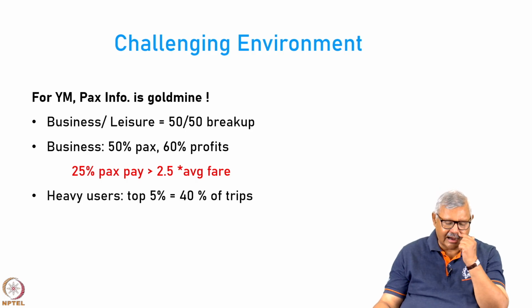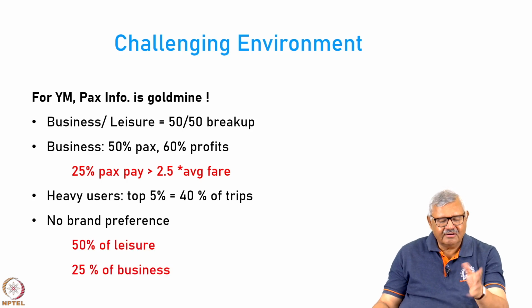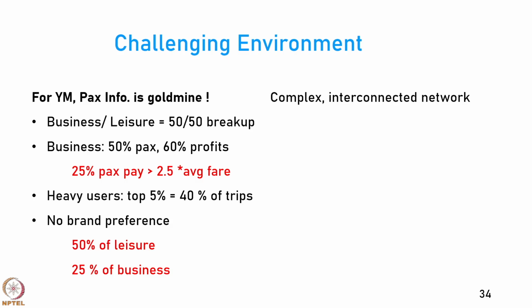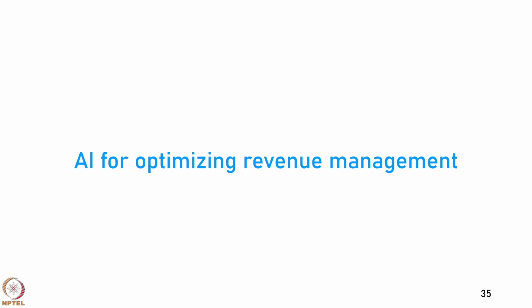The heavy users are the top 5%, and they normally account for 40% of the trips. Some of them have no brand preference: 50% of leisure passengers have no brand preference, but only 25% of business passengers have no brand preference. The network can be very complex and interconnected. There are thousands of dynamic prices. With 90% discount prices, we see that 20% of the people pay less than half of the average, and 2 or 3 big companies get 35 to 45% off for their frequent passengers. In some cases, there could be 50% cancellations and 15% no-shows.